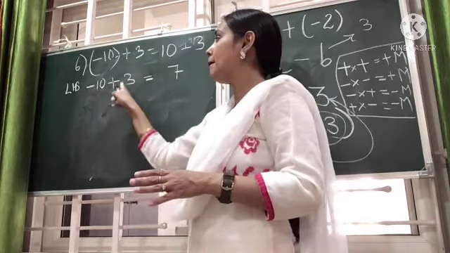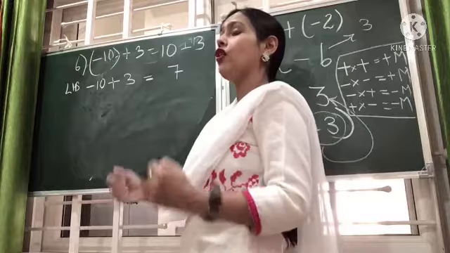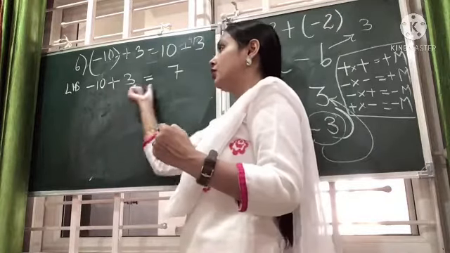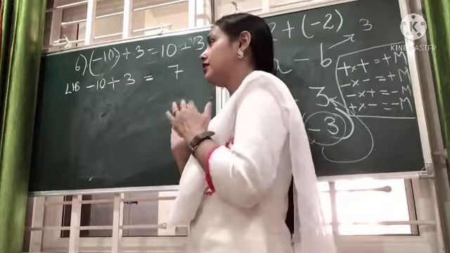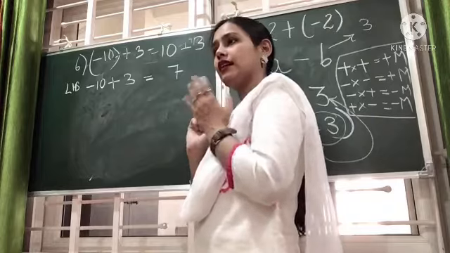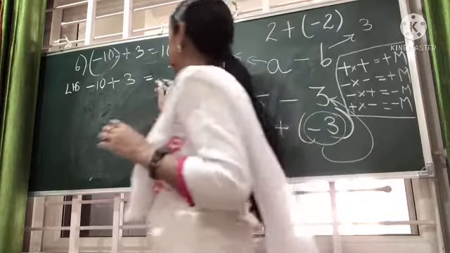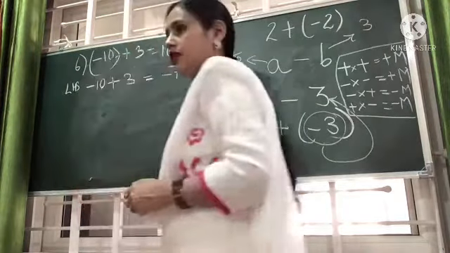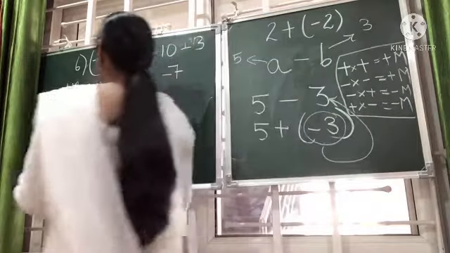Now you need to compare the magnitude, the strength, or you can say the value of the two digits, that is 10 and 3. Who is greater? 10 is greater. So what will come here? Minus will come here. So this is the LHS.